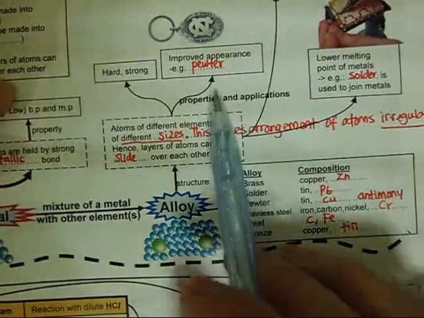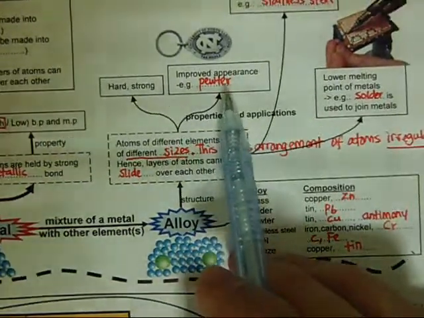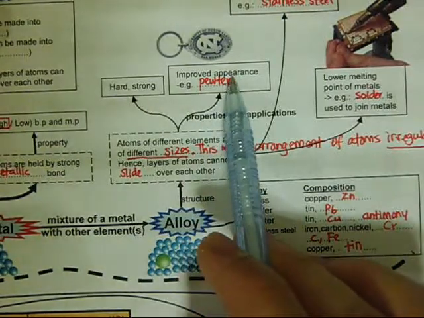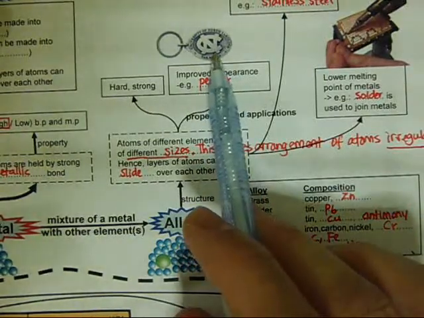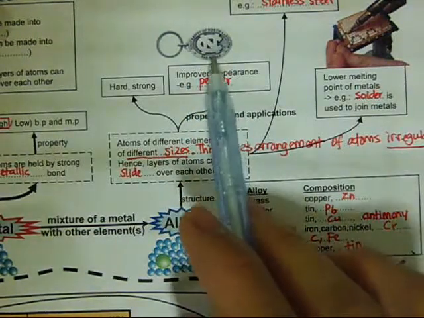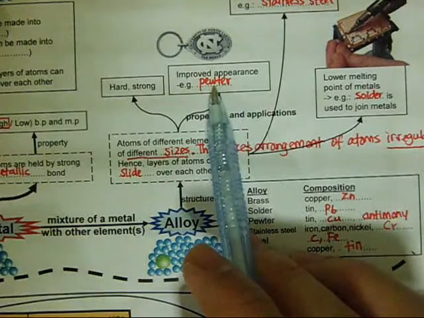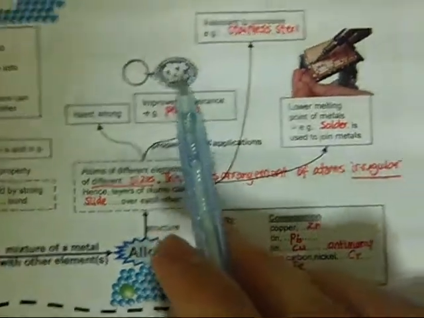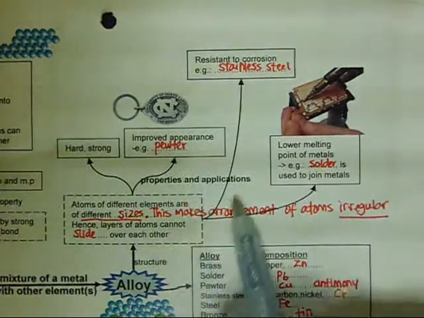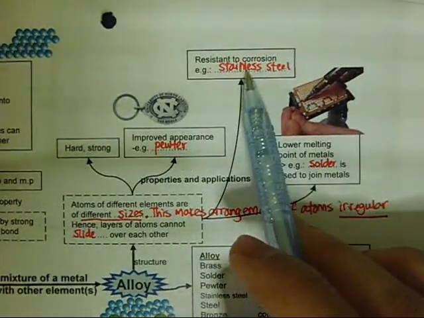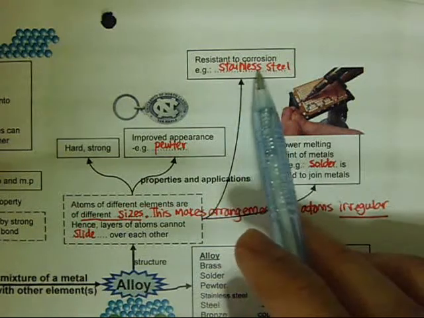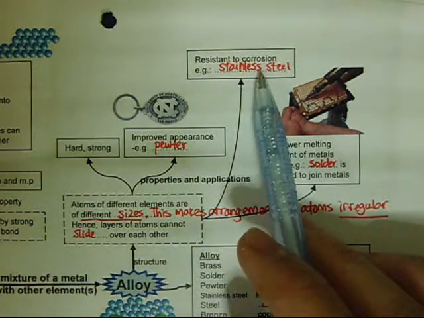Properties and applications. Alloys can be used in many applications. First of all, they can be used to improve appearance, for example for certain keychains, and the alloy used to make the keychain is called pewter. This kind of keychain is quite shiny and quite expensive. Also, alloy is used because it is resistant to corrosion, for example stainless steel, because stainless steel cannot rust.